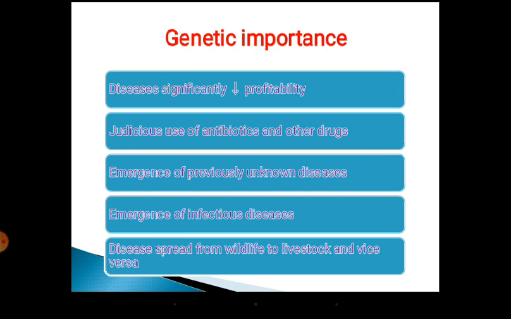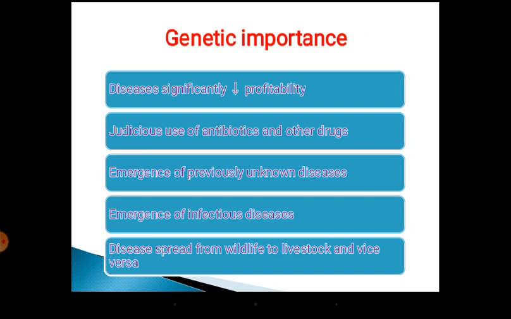Okay, so then the second one is that when genetic disease resistance is there, that is, if a particular ethnic background or breed has resistance to the disease, naturally there will be judicious use of antibiotics and other drugs. Usually a healthier and disease resistant flock will have lesser dependence on antibiotics or other drugs, which are not good for the general health.